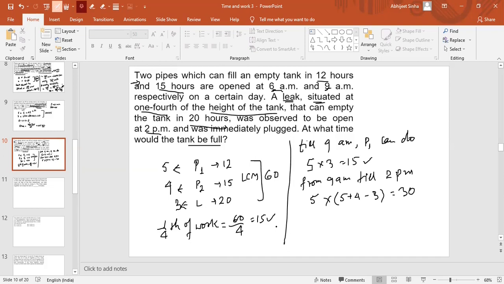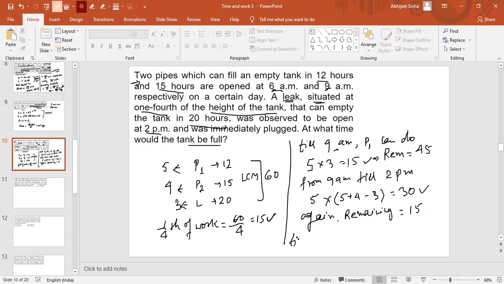As you can see, guys, 1/4 of the work, which is 15 units, is already completed by 9 a.m. So what was remaining? The remaining was 60 minus 15, which is 45 units. And till 2 p.m., 30 units of the work is done. So the remaining is 45 minus 30, which is 15 units. Pipe 1 and pipe 2 will have to complete that because the leakage is plugged.